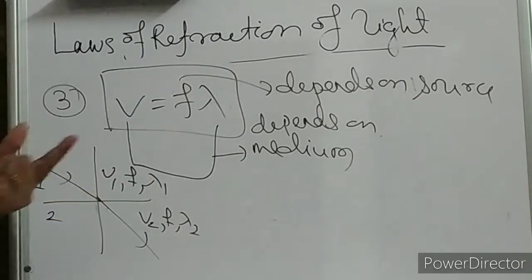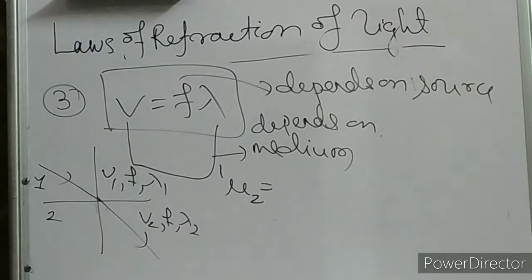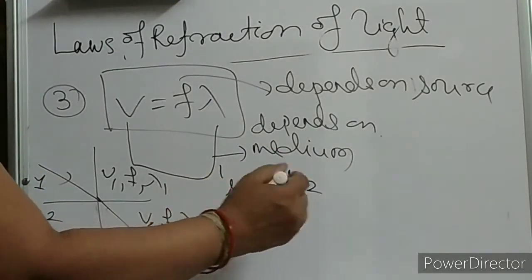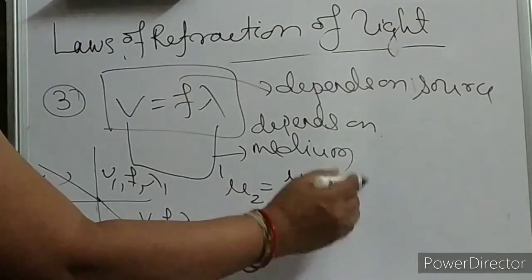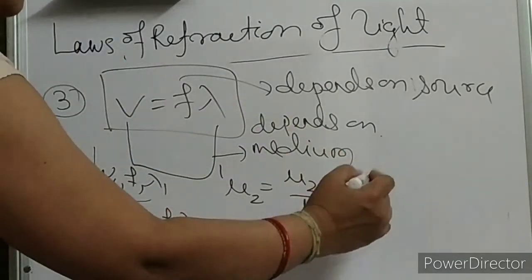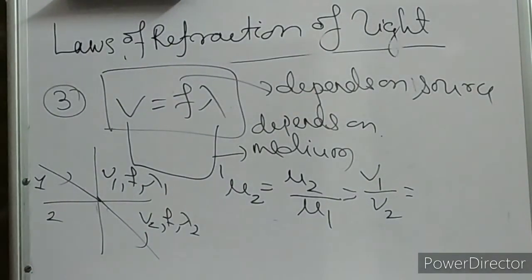Now let us see how to write the refractive index of the second medium with respect to the first medium. Tell me, children. How to write? Nothing but, as I have told you, mu 2 divided by mu 1. In my last video lecture I have already explained and proved how it is V1 by V2. Please go back and see all these videos. So it is V1 by V2.